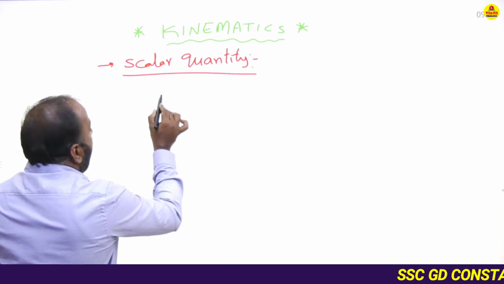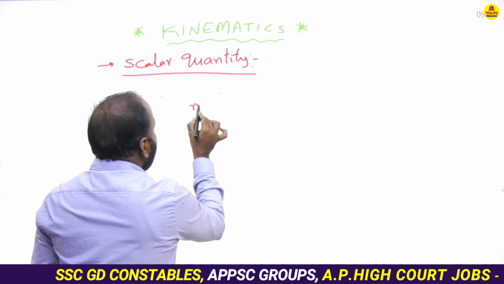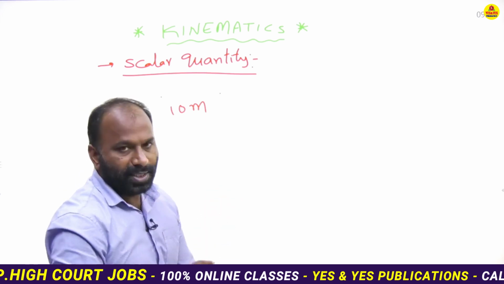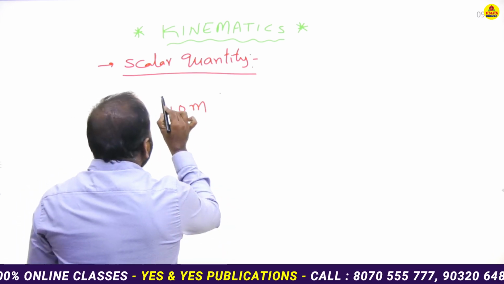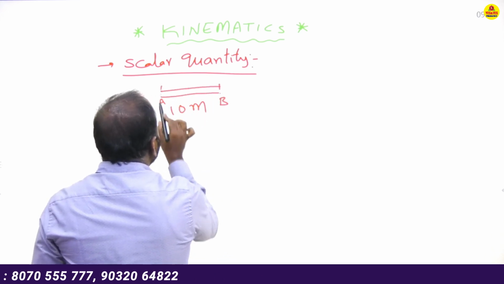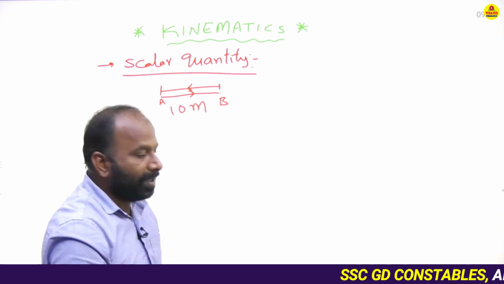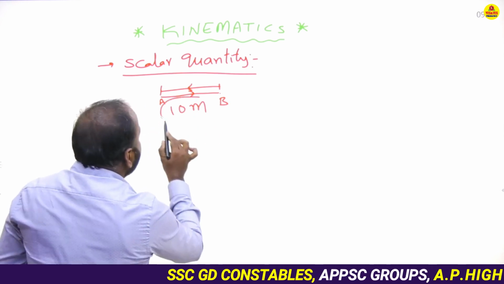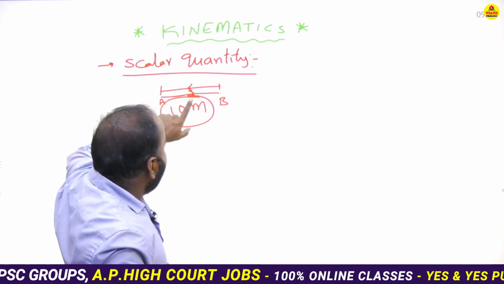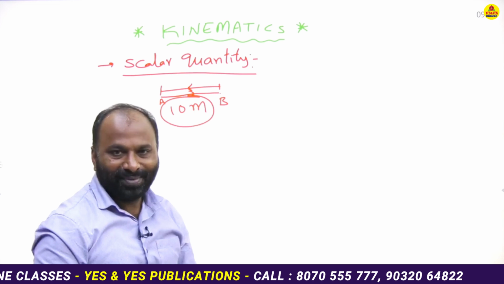The length between the two points is usually expressed in meters, maybe 1 meter, 2 meter, 10 meter, whatever it is. This length from A to B and from B to A is also the same, isn't it? Length or distance is only the same.